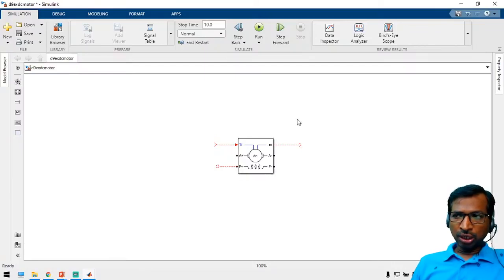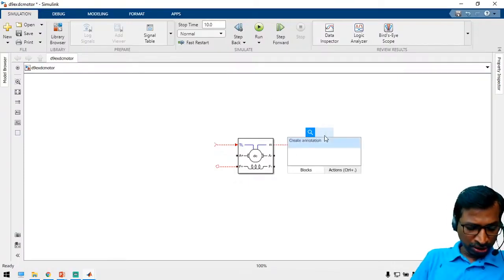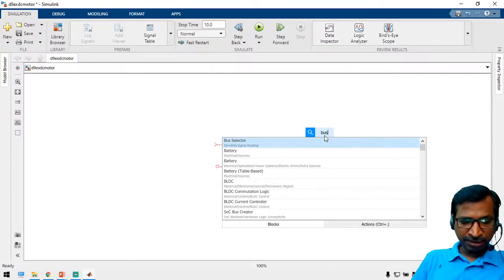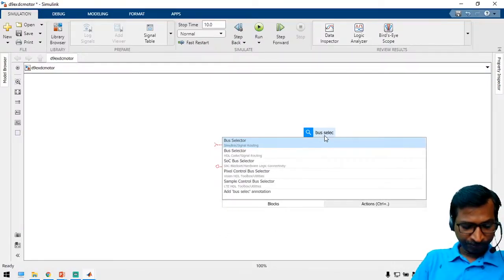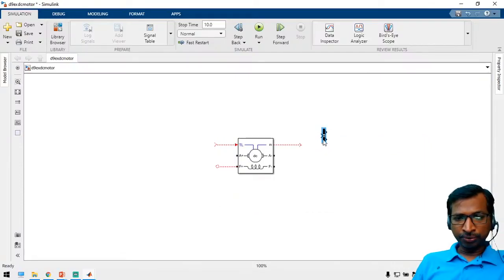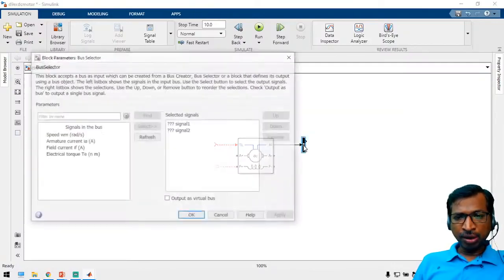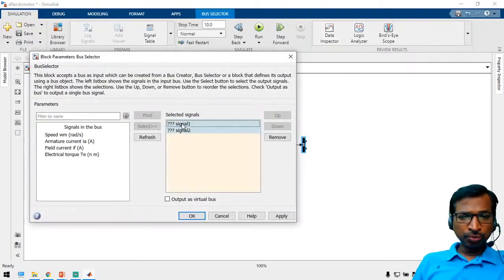To explore the motor measurement block, you should have a bus selector block. Just search for the bus selector block. Now open the bus selector block, and you are able to identify what parameters are available to measure.